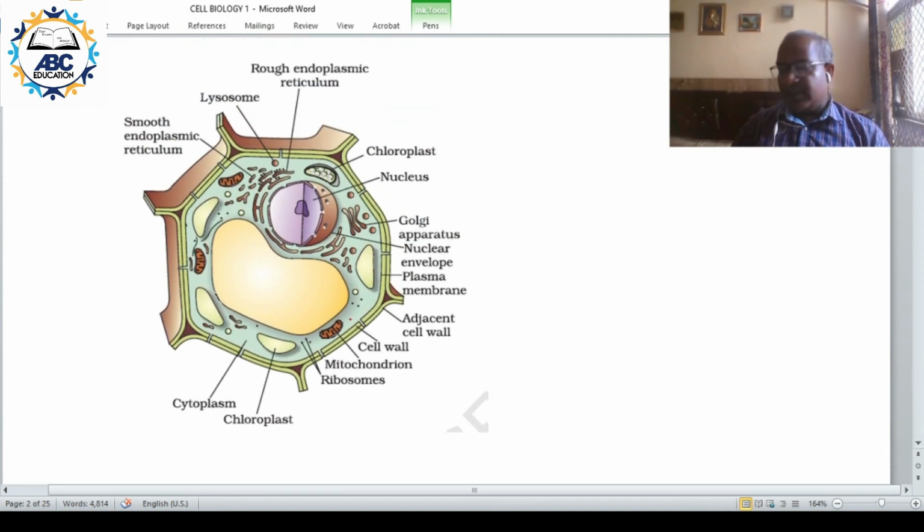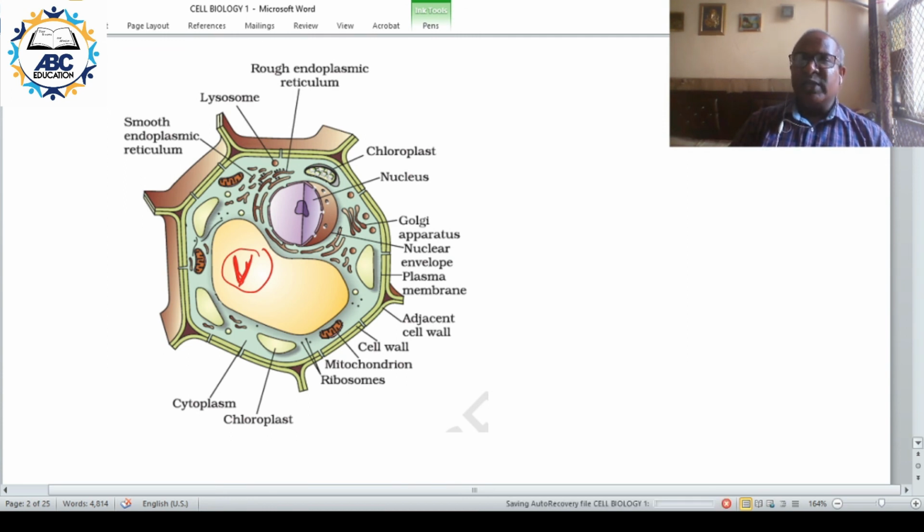This is a plant cell, and this portion is vacuole. Vacuole is prominent in plant cell. In some of the plant cell, they can occupy more than 50% of the space. Vacuoles are very prominent in plant cell.